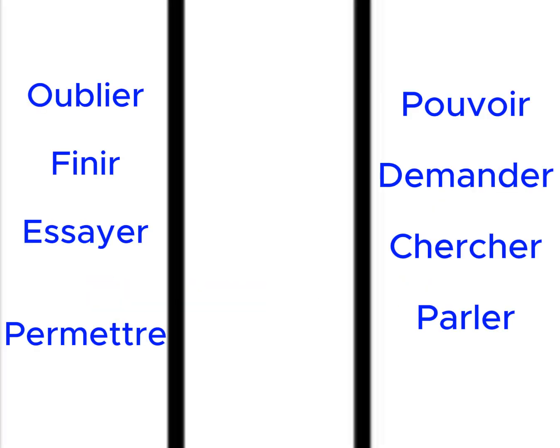For these, the union with other verbs will be almost comparable to the previous group, with just a small difference. Instead of putting an à between the two verbs, we will put a de, if the second verb begins with a consonant.